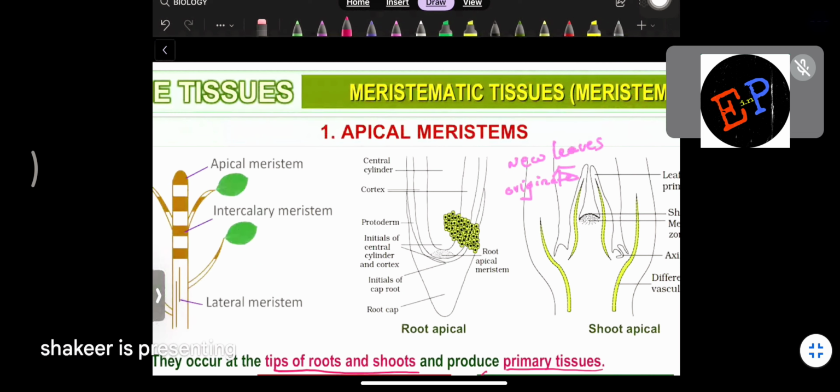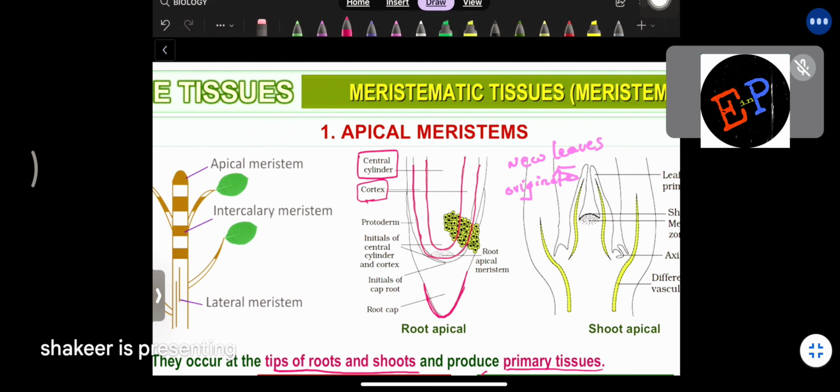Clear? So this region here is called the root cap. For the bottommost part of the root, there will be a cap for protection. Roots are very tender, so for protecting these roots, you will have a root cap. Then this innermost region you call the central cylinder. And surrounding this central cylinder, there is one more region which is called the cortex.